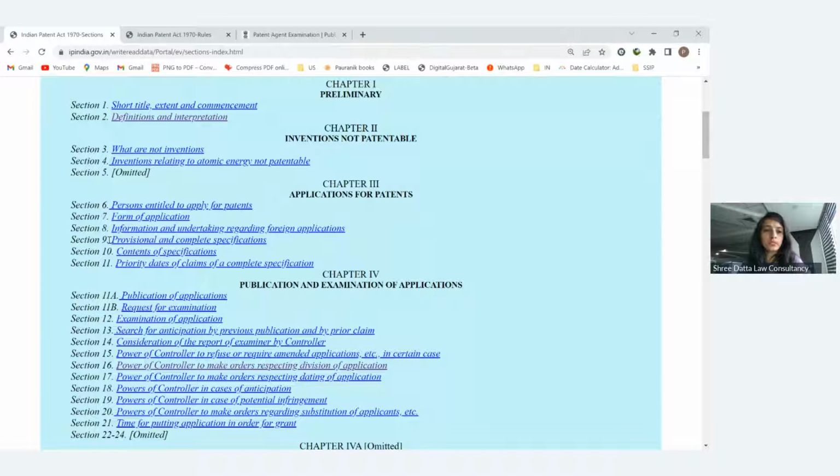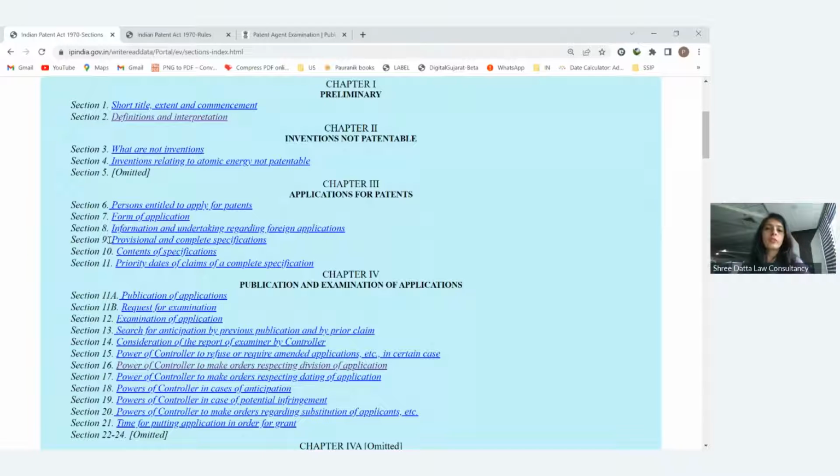Now, if you file the provisional, then you have a 12-month timeline. In between that, you have to file the complete. Without filing the complete, your application will not move forward for publication and examination. So that 12-month window is the common timeline for all. But if that is not filed, then what happens? Your application will become abandoned. It will not move forward.